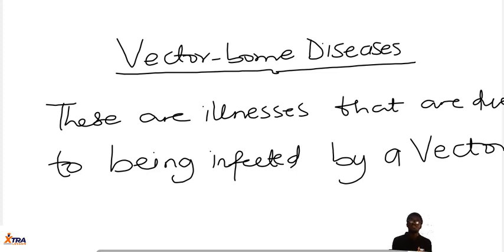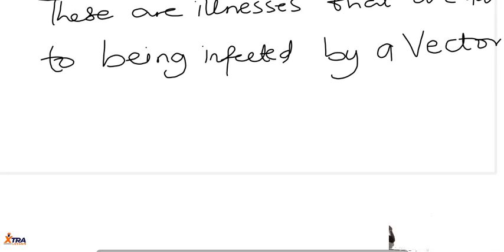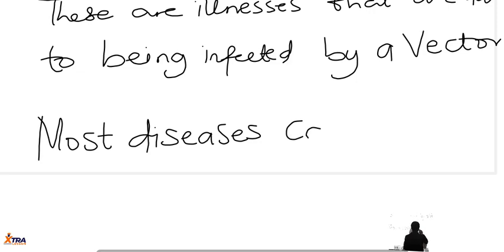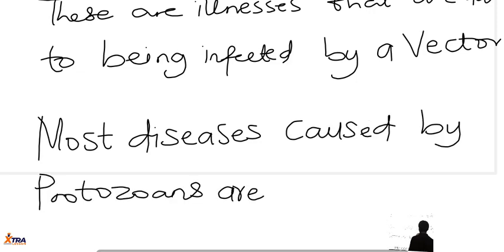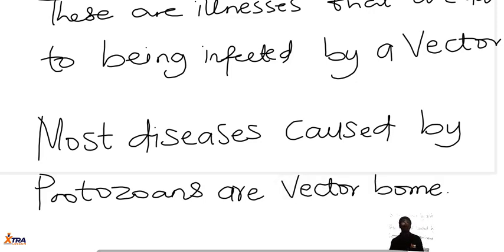And you see, for the infections caused by the protozoans, most of the infections caused by the protozoans are vector-borne. So most diseases caused by protozoans are vector-borne.